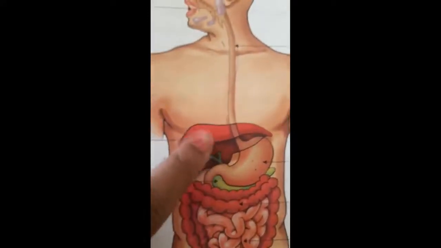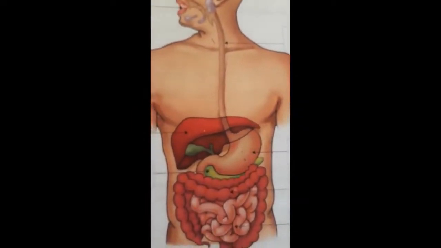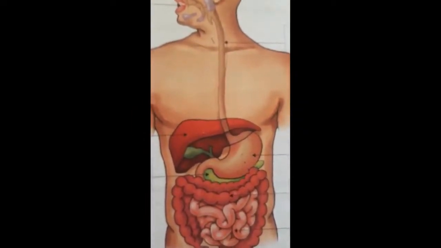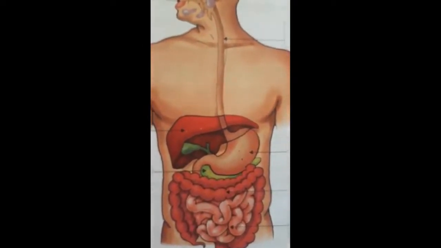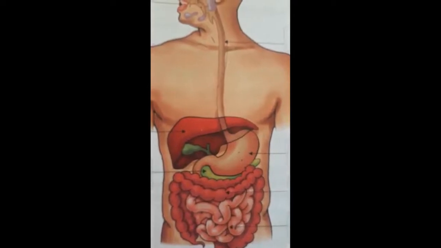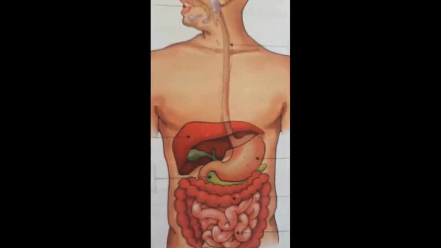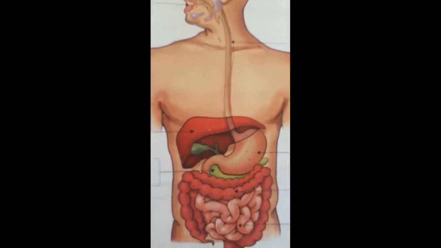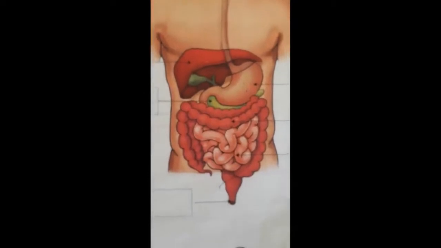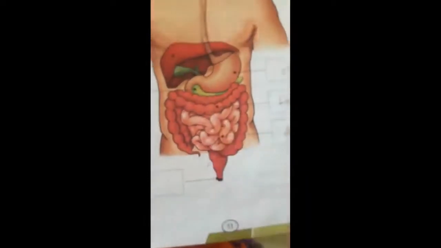This is the liver and this one is the pancreas. The liver and pancreas also play an important role in the process of digestion. The liver filters harmful substances from the blood and produces bile juice. The pancreas produces pancreatic juice which helps in digestion of carbohydrates, fats and proteins. And next we are going to see the large intestine and small intestine. This one is the large intestine and this is the small intestine.